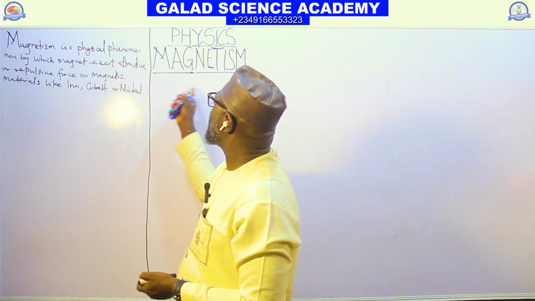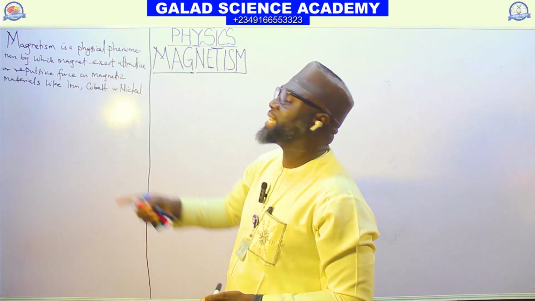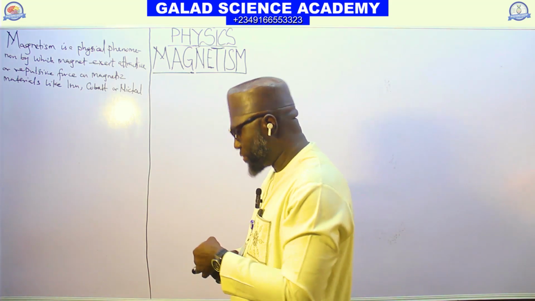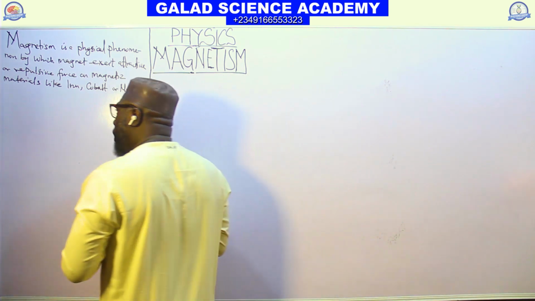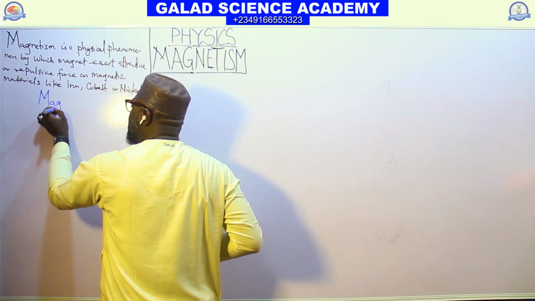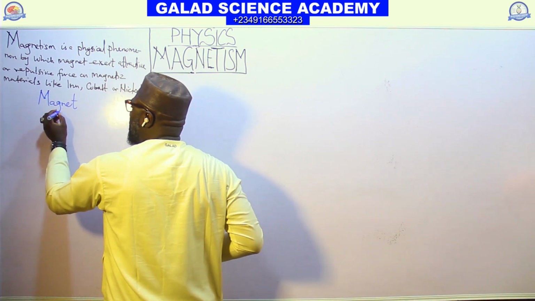So this phenomenon takes place in a magnet. What is a magnet itself?